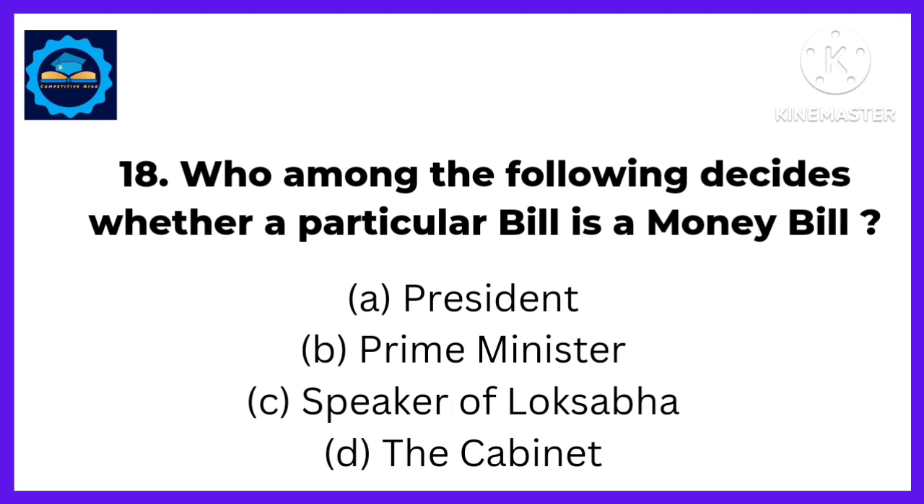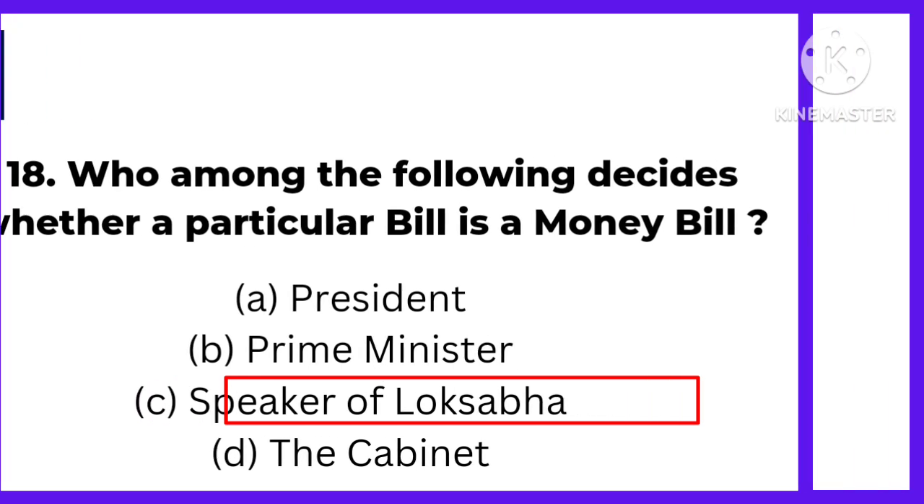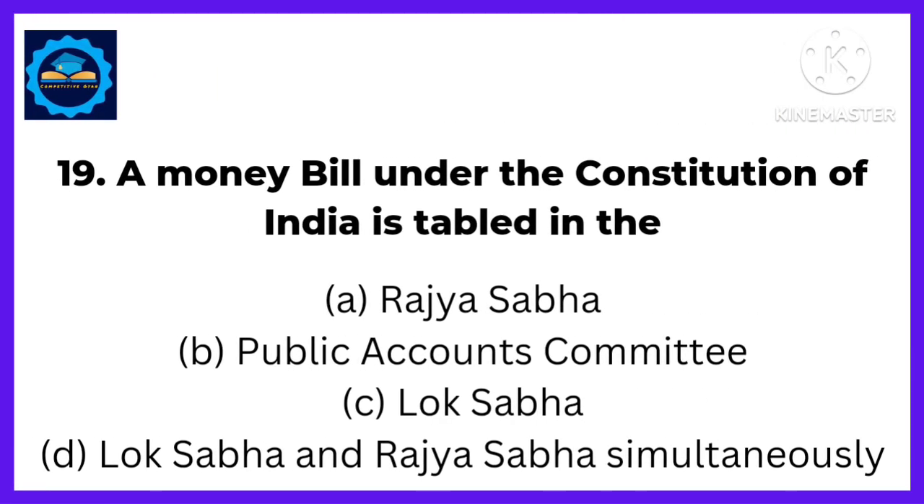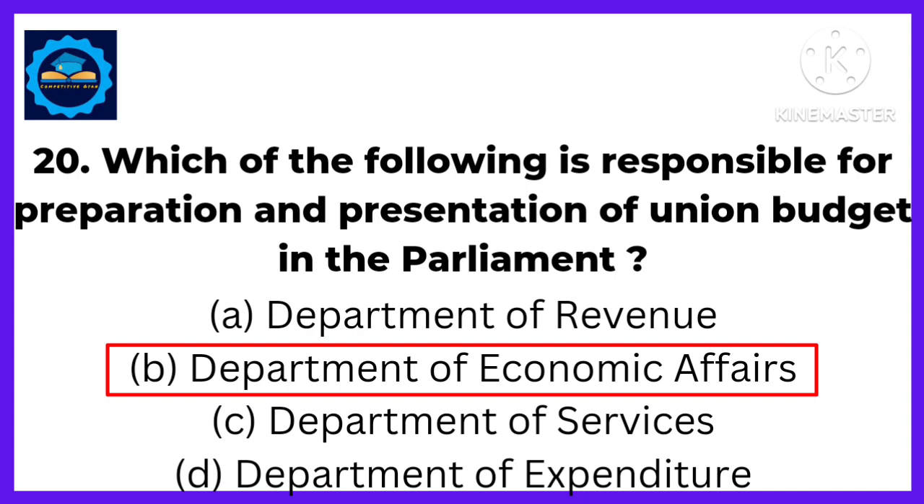Next, who among the following decides whether a particular bill is a money bill? Answer. The Speaker of Lok Sabha decides whether a particular bill is a money bill. Next, a money bill under the Constitution of India is tabled in the. Answer. Lok Sabha. Next, which of the following is responsible for the preparation and presentation of the Union Budget in the Parliament? Answer. Department of Economic Affairs.